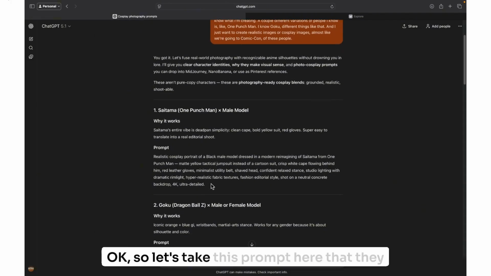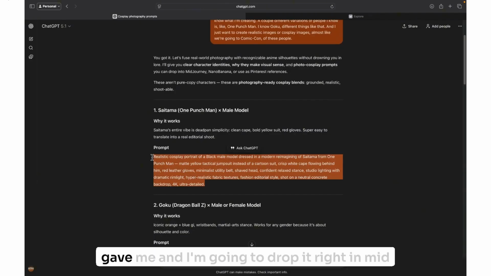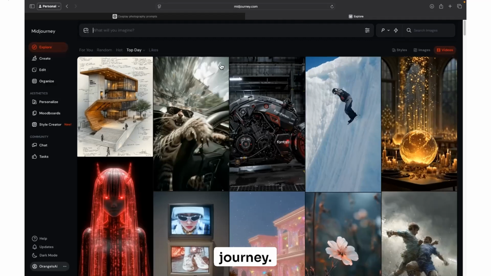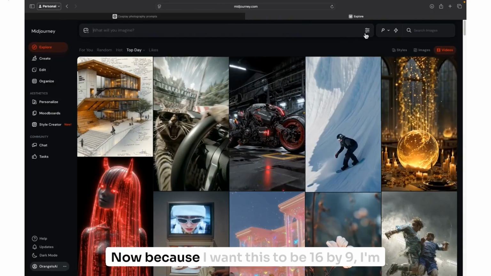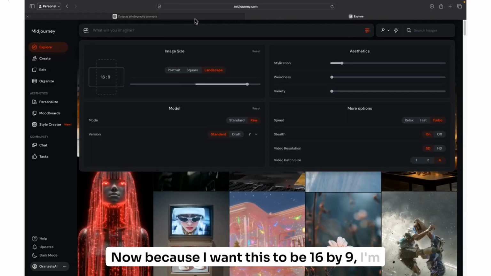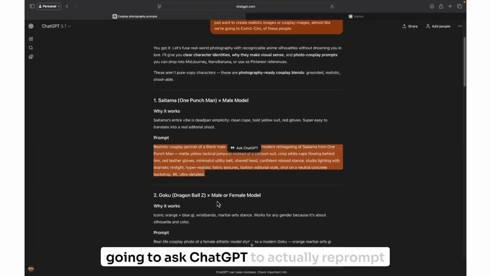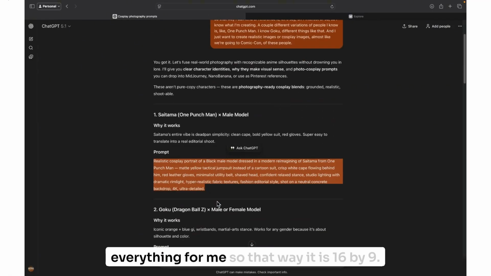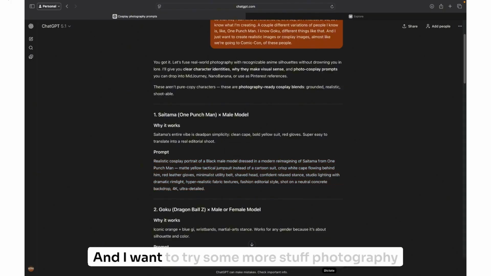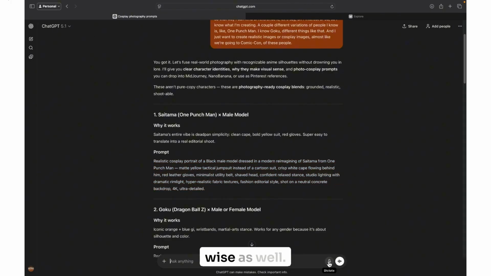Okay, so let's take this prompt here that they gave me, and I am gonna drop it right in MidJourney. Now, because I want this to be 16 by 9, I'm gonna ask ChatGPT to actually reprompt everything for me, so that way it is 16 by 9. And I want to try some more stuff photography wise as well.